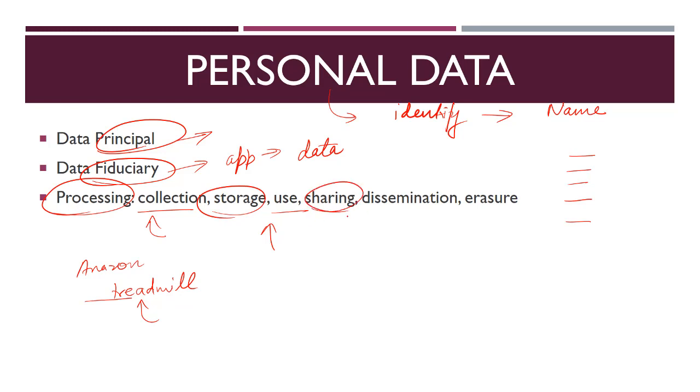Then sharing of this data, that is sharing with any other organization, any individual. Dissemination of any kind of data, that is you just give it to some other entities. And finally the erasure or removal of this data. All of this comes under the processing of data. So these are some definitions which you should know.